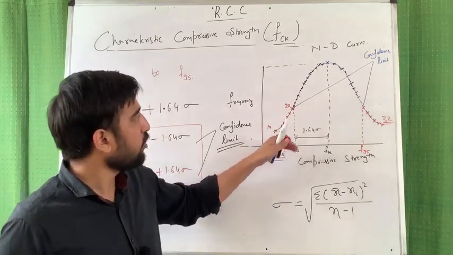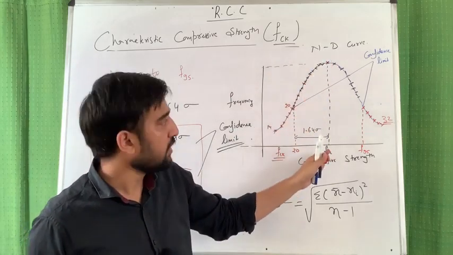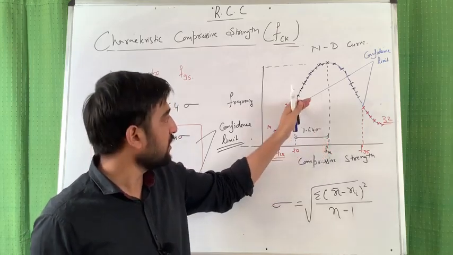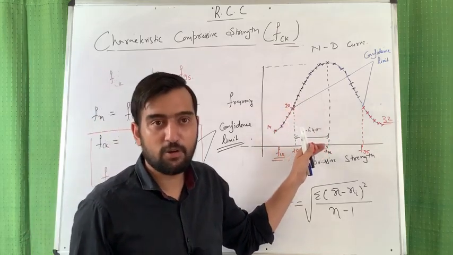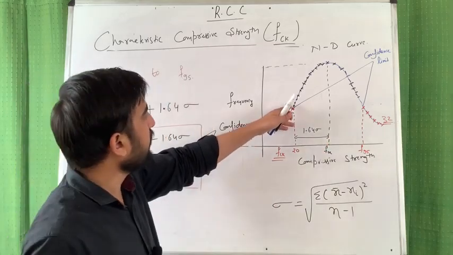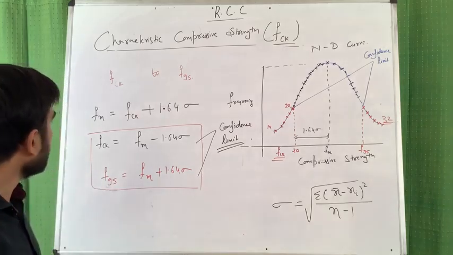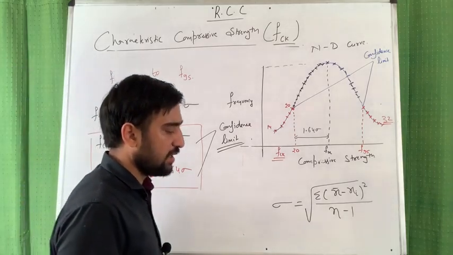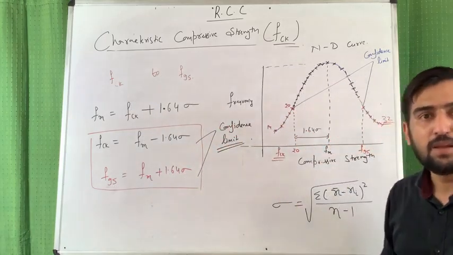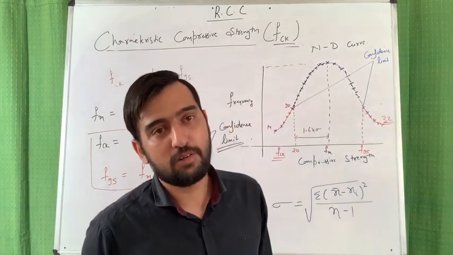So for an average normal human being, this is the most probabilistic value, the average value. But from a safety point of view, Indian Standard has considered this value as the characteristic value, as the design value, and we are going to apply further factors of safety on these values. Is it clear? So if somebody asks you what is characteristic strength, I have already defined it: it is the value of strength below which not more than 5% of the test results are expected to fall.